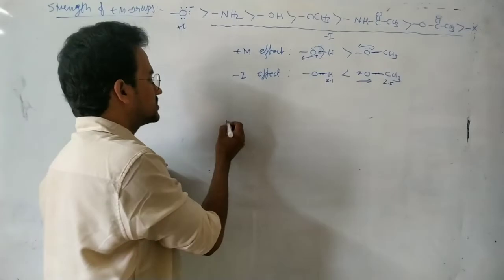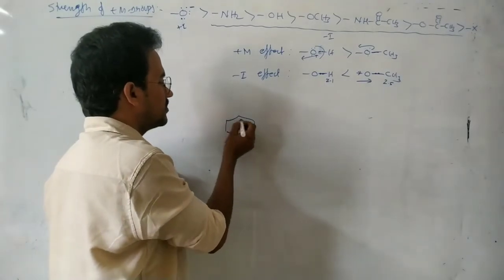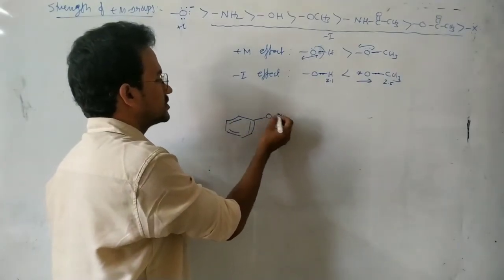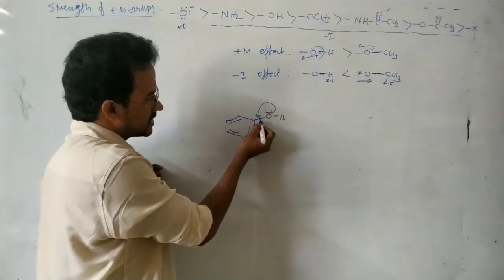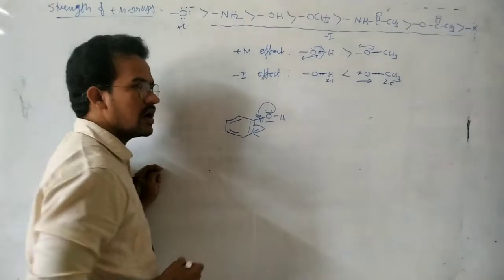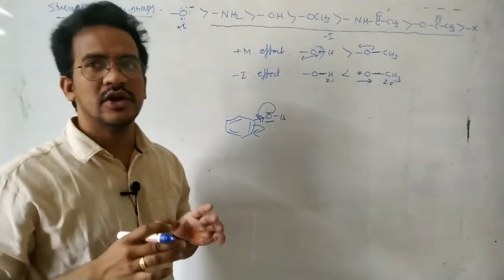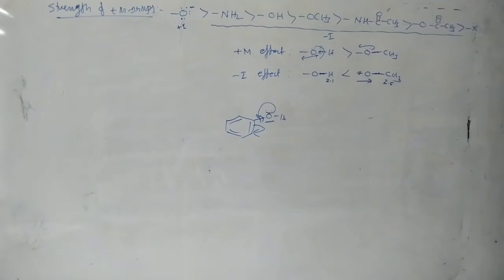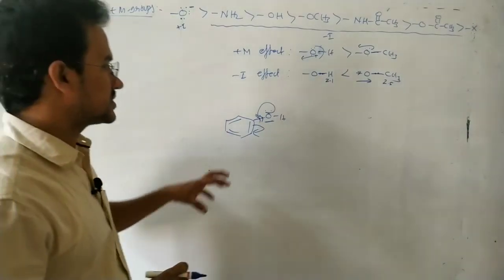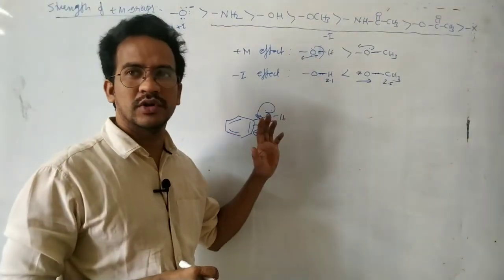Okay. Here this mesomeric effect is working through the pi bonds. First suppose OH, here electrons are delocalized. But at the same time, sigma electrons are very close to the oxygen. That inductive effect is working through the sigma bonds only.